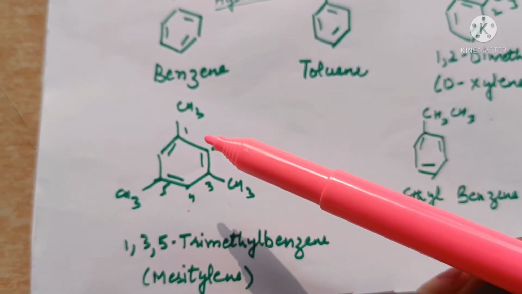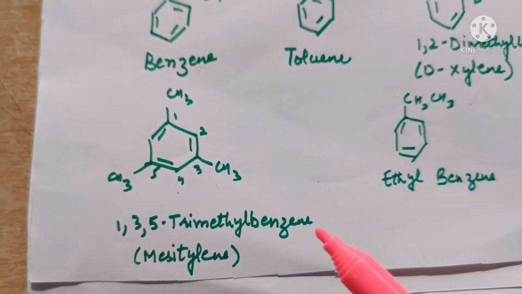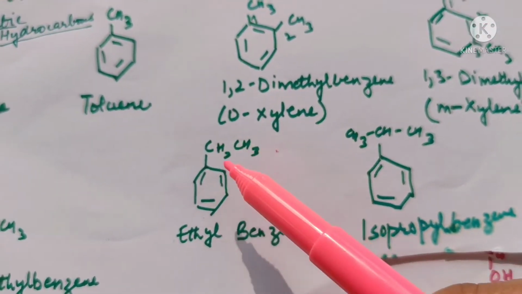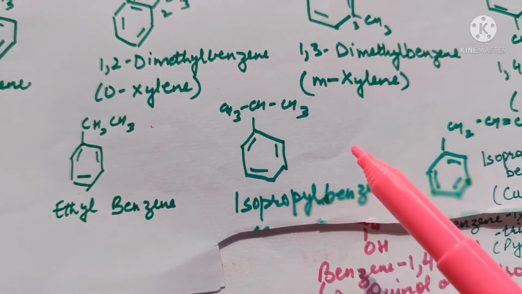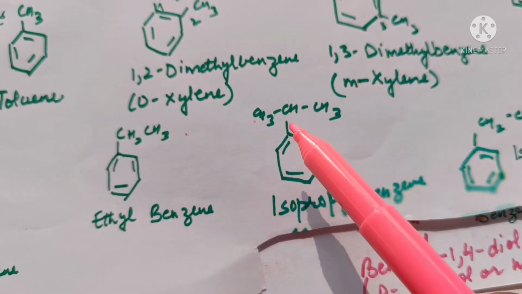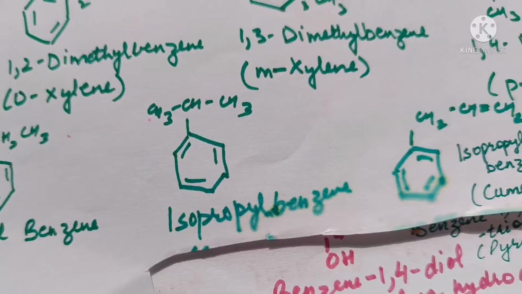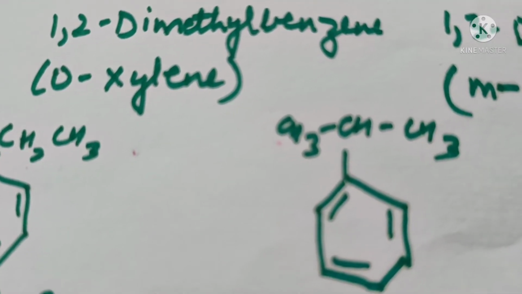This one is 1,3,5-trimethyl benzene. In common system, it is called mesitylene. Ethyl group is attached to benzene, so it is called ethyl benzene. This is an isopropyl group, so the name will be isopropyl benzene. Isopropyl benzene is also called cumene.